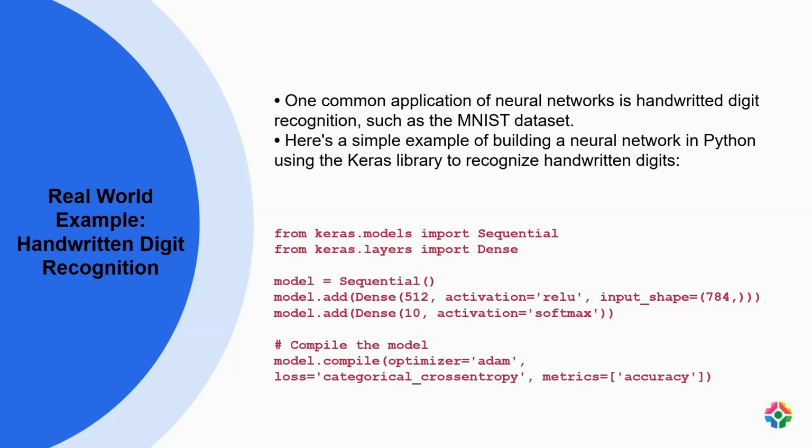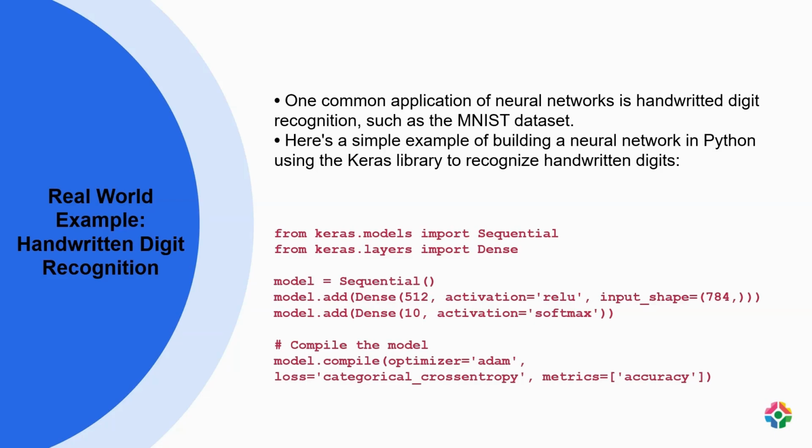By utilizing the Keras library in Python, a neural network can be constructed for this purpose. The given example demonstrates the process. 1. Import necessary modules from Keras. 2. Create a sequential model. 3. Add layers to the model using the dense function, specifying the number of neurons, activation functions, and input shape. 4. Compile the model using an optimizer, loss function, and performance metric.